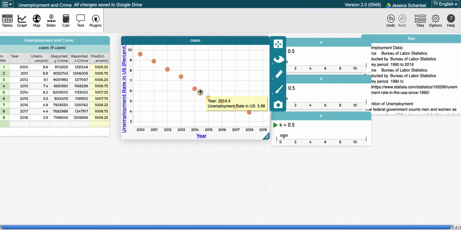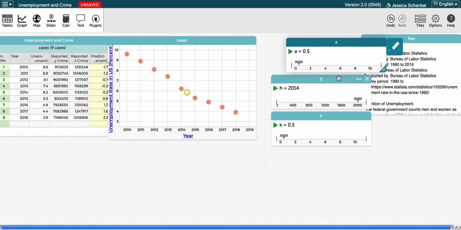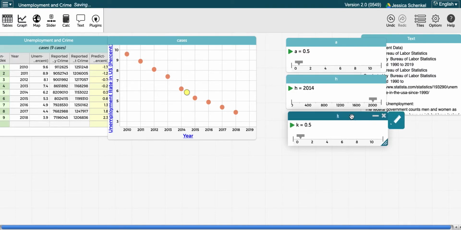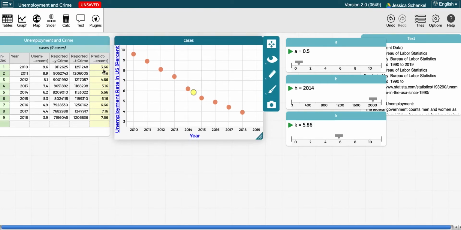So for my H, my year, I'm going to put 2014.4. Actually, let me move this over so we can see this whole slider. I can move my sliders over as well. And then I'm going to my movable point, and it looks like for unemployment rate, for my K, I should use 5.86. So let's change this to 5.86. Okay. So now I'm looking at these percentages right here. Still not great, obviously, but looking a little better, looking in the ballpark.